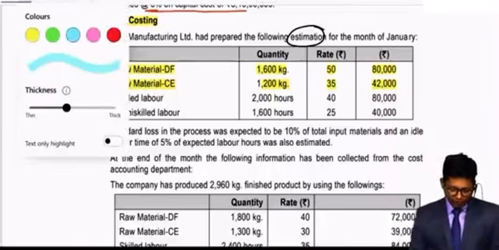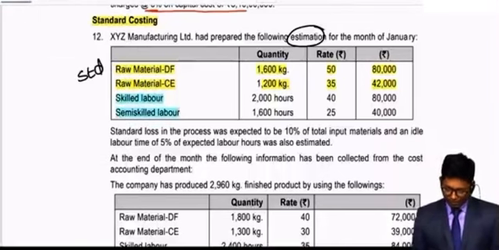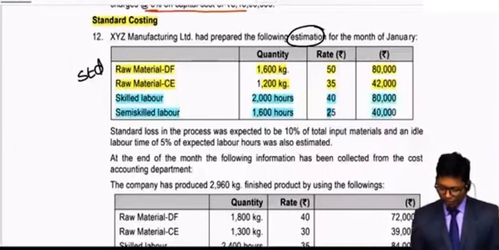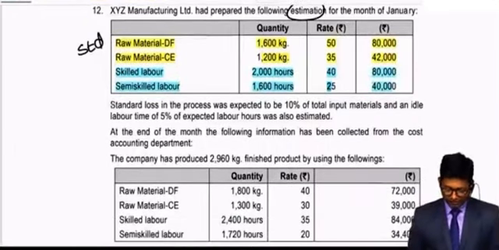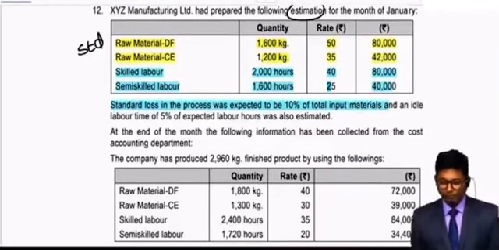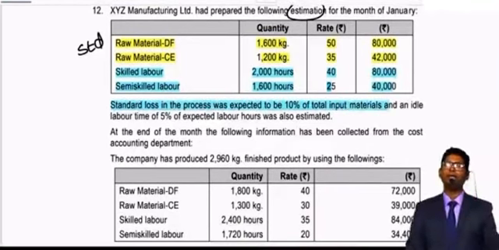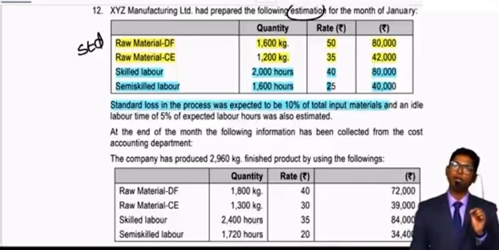In addition to two materials, they have given you two laborers and their respective estimated hours, rates and totals. The question further says standard loss in the process was expected to be 10% of total input material. So when you add up both the materials, 10% material loss is expected.